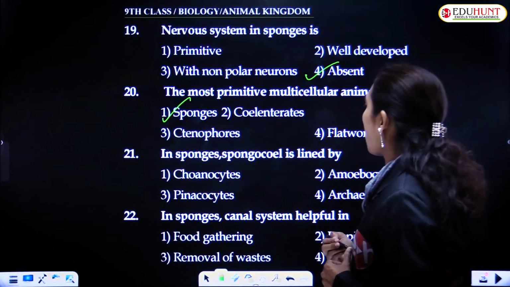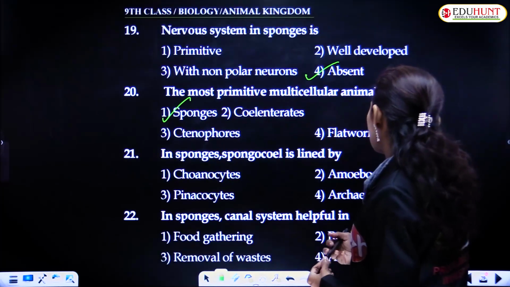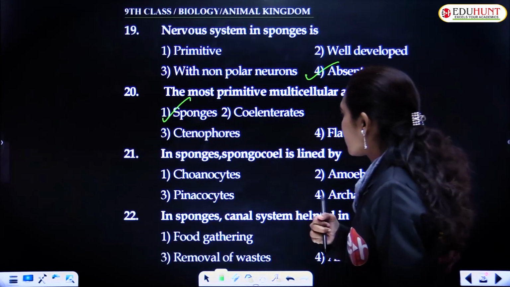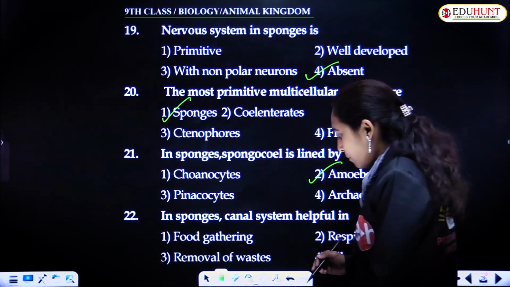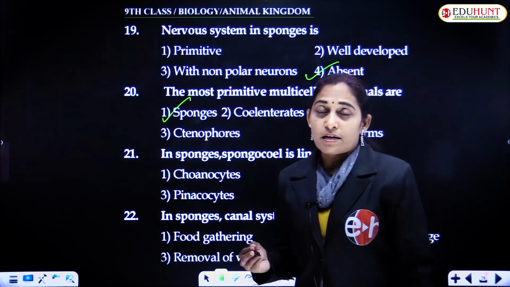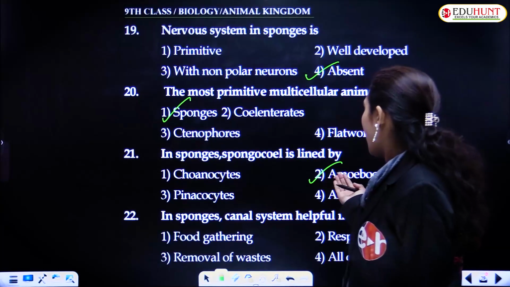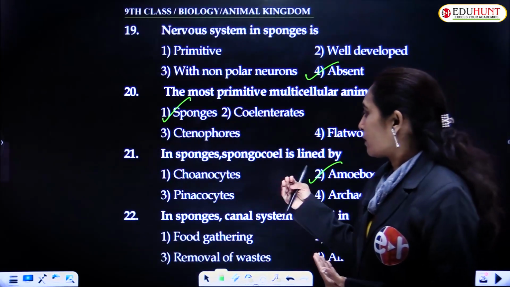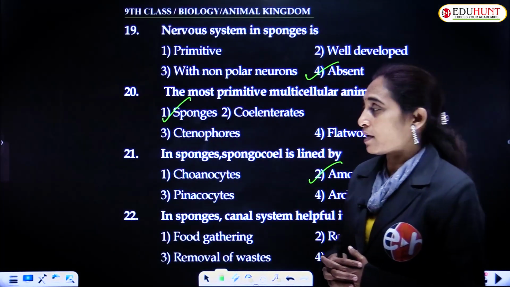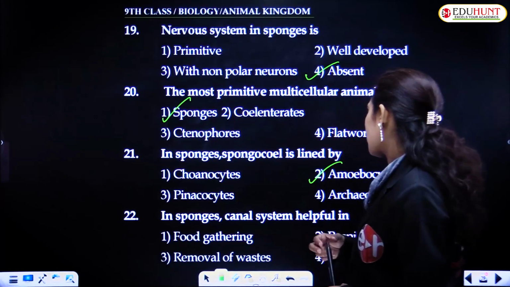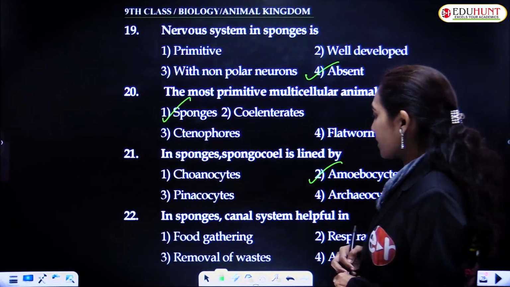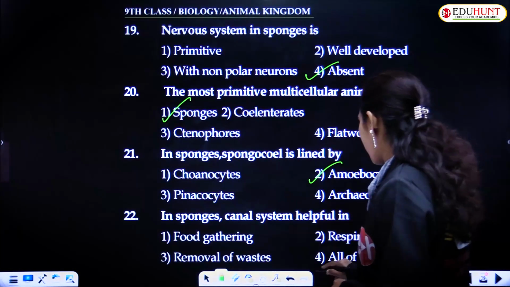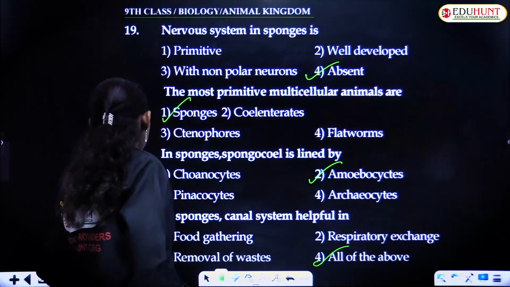In sponges, the spongocoel is lined by choanocytes. It is lined by a number of amoebocytes. There are several types of amoebocytes, which are differentiated into different cells like pinacocytes, choanocytes, archaeocytes. In sponges, the canal system is helpful in food generating, respiratory exchange, removal of waste, and all the above.